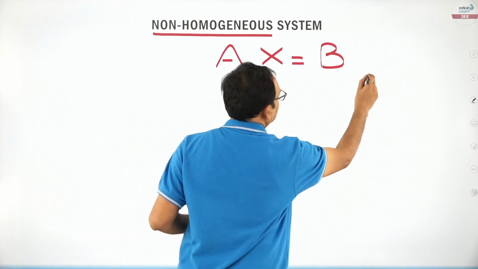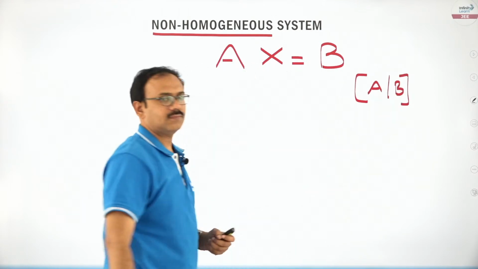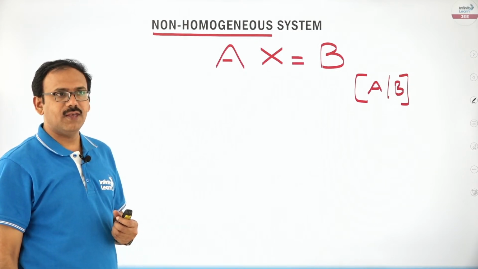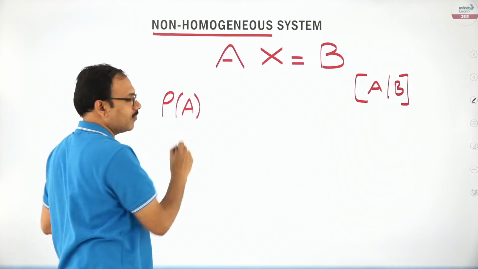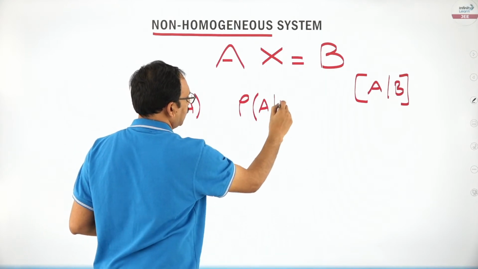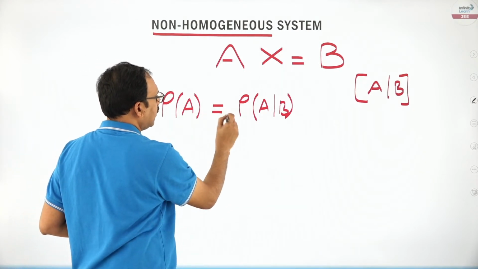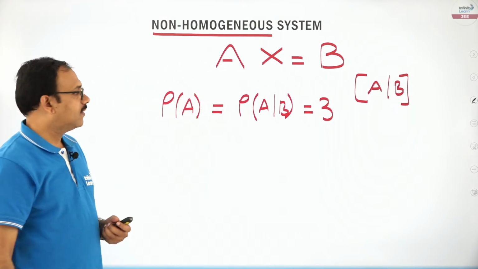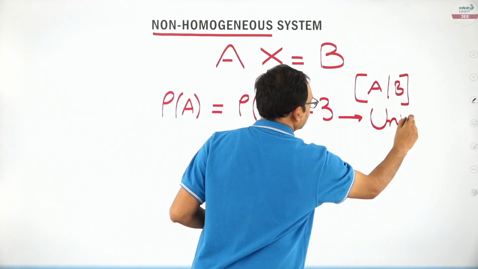Now the point is, you just follow this algorithm. You just consider the augmented matrix A by B. Yes. Now after this, in this augmented matrix A by B, by converting to echelon form, find rank of A and rank of the matrix A by B. You know how to find rank. So if these two are equal and equal to the number of variables, 3, we say that the system will have unique solution.